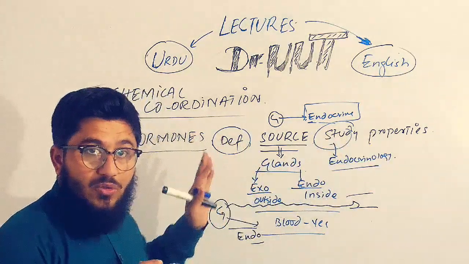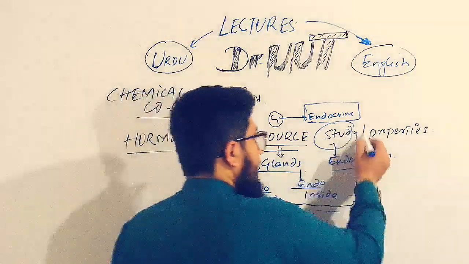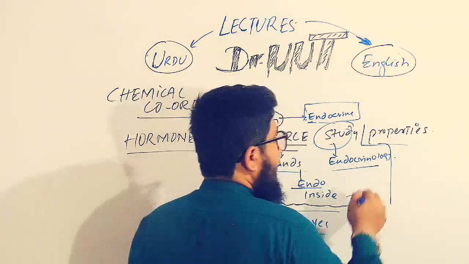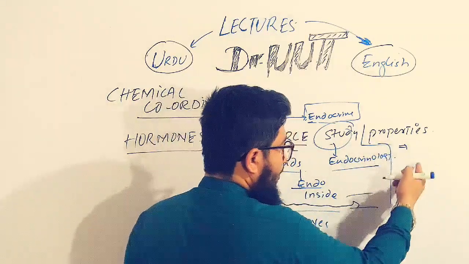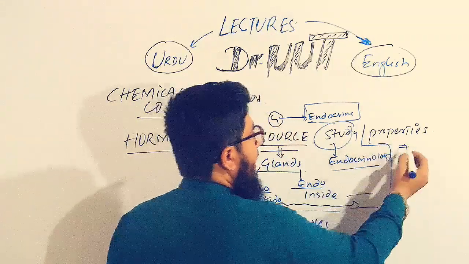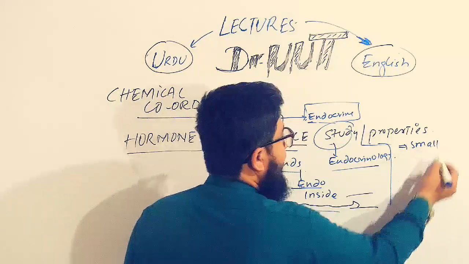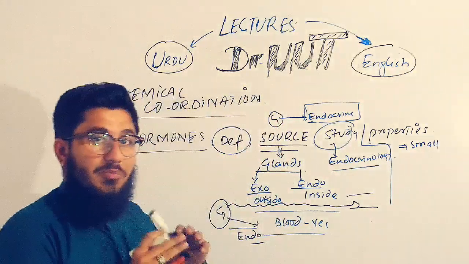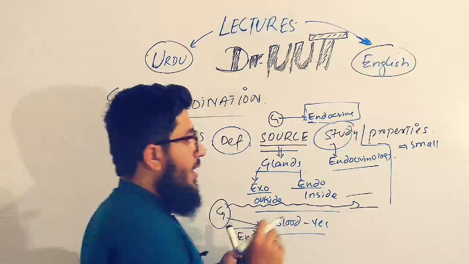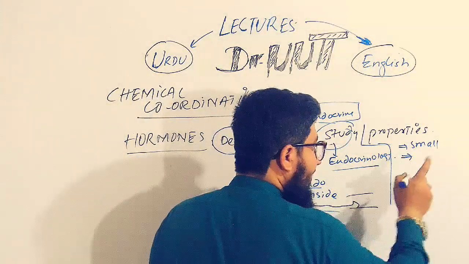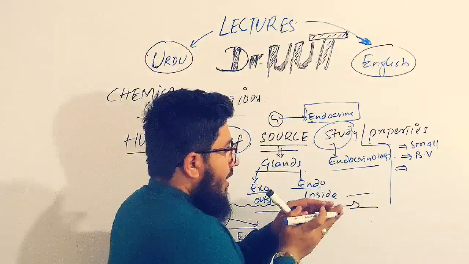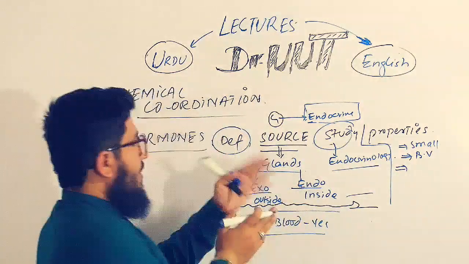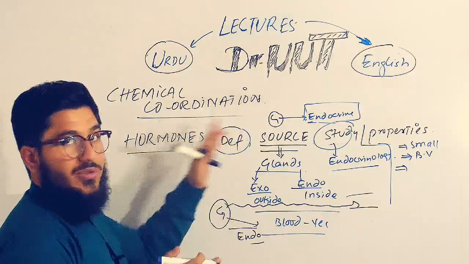Now, what are hormones? When you ask the question yourself, you will get the properties yourself. These are small, soluble organic molecules, and they are released and travel in the blood vessel. Further, you can take the properties from the definitions yourself also.